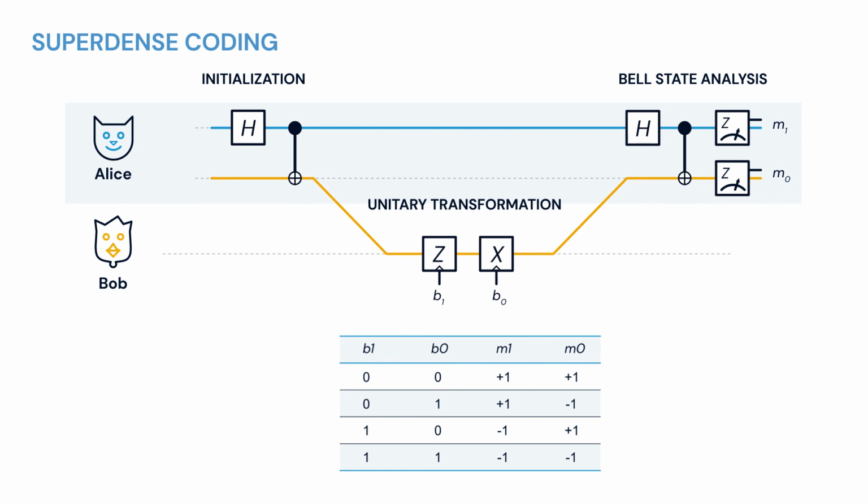Not only has yellow successfully transmitted 2 bits of information to blue, but he also did it securely, which means no other party can have access to the message, since blue and yellow used an entangled state. Blue even has a lookup table to determine the bits based on the results of the Bell state analyzer. And this concludes this protocol.